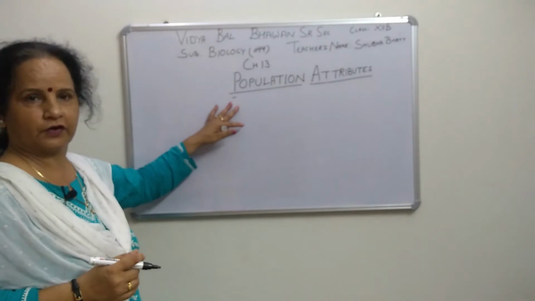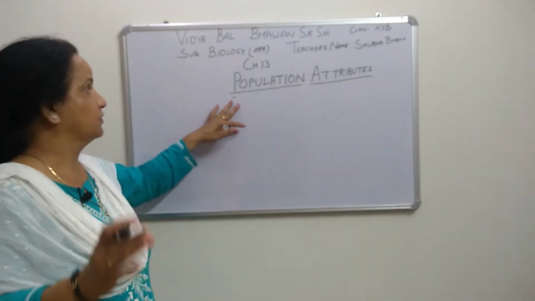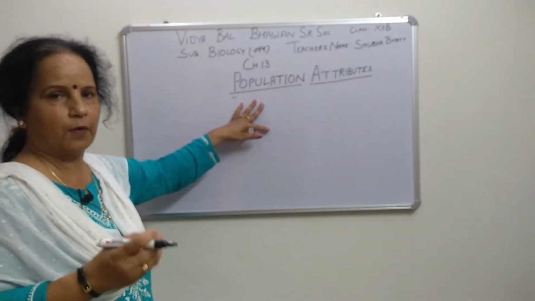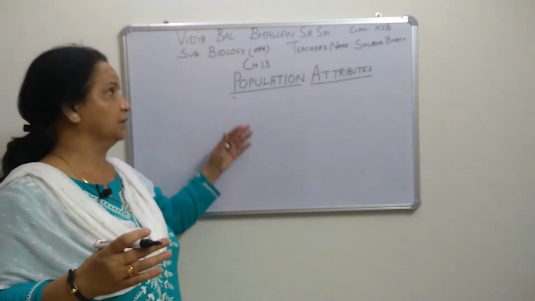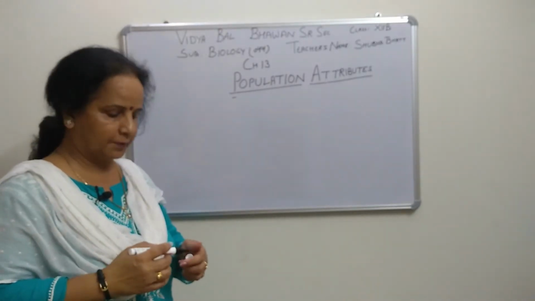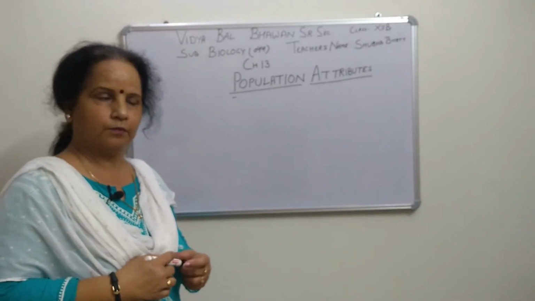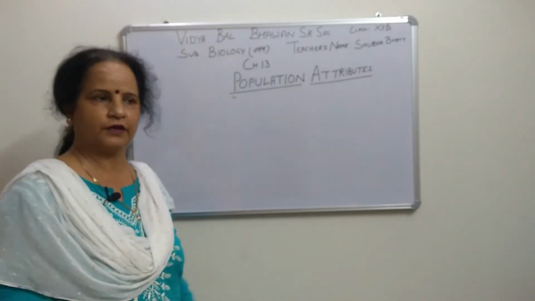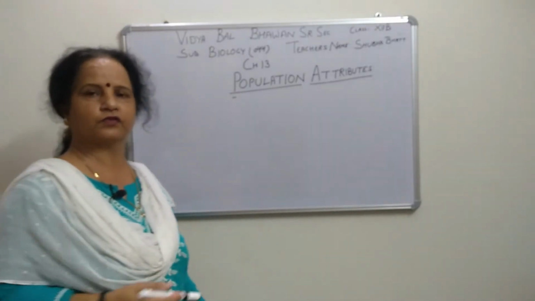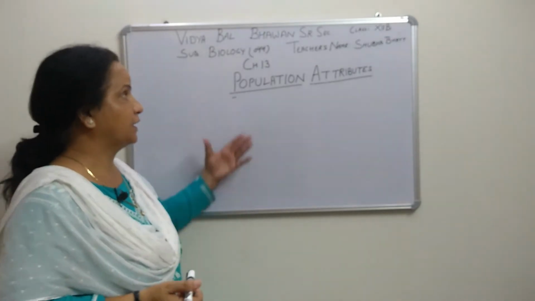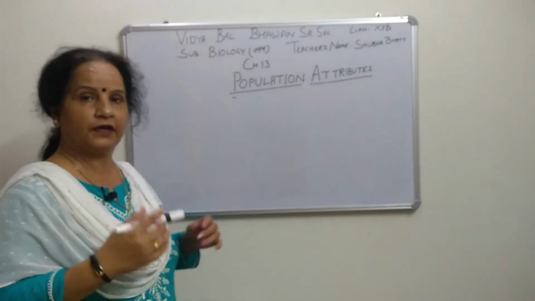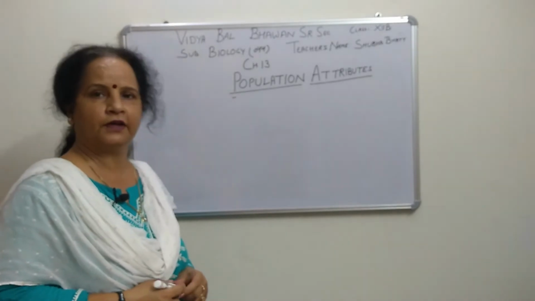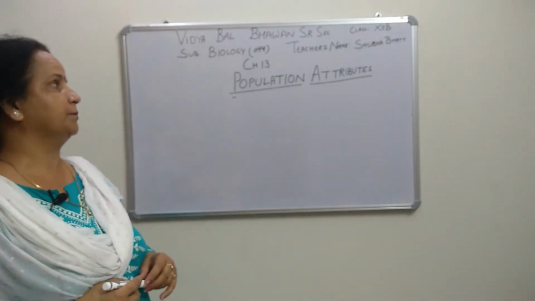A single individual or single organism cannot form a population. For a population there should be a group of organisms, right? So you can say the population of birds, population of rats, population of cows, population of human beings also. You know that after 10 years population counting is done, that is called census. So a population is a group of organisms in a particular place, living, competing, sharing, or reproducing.